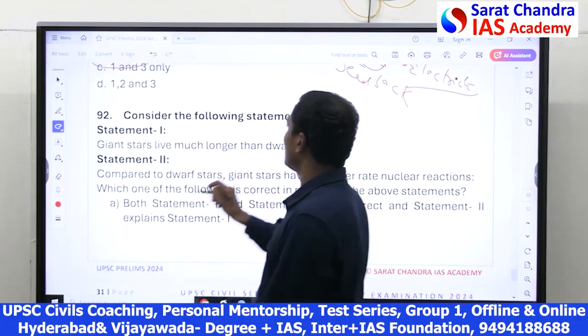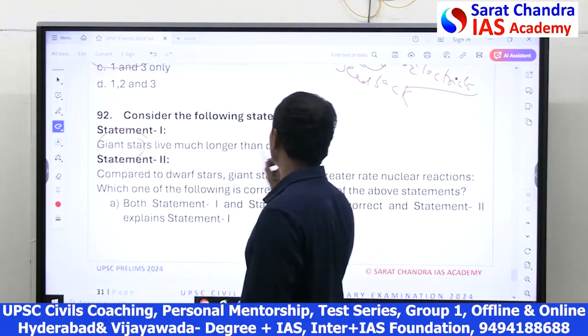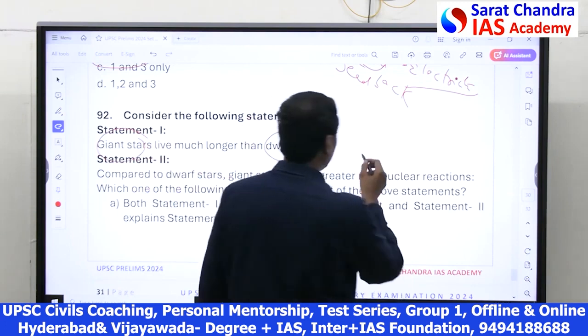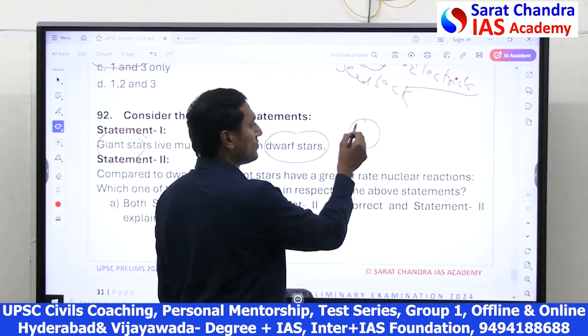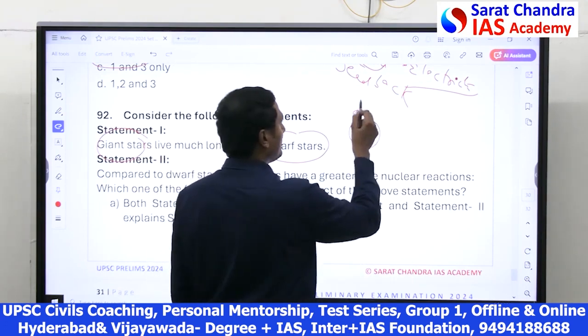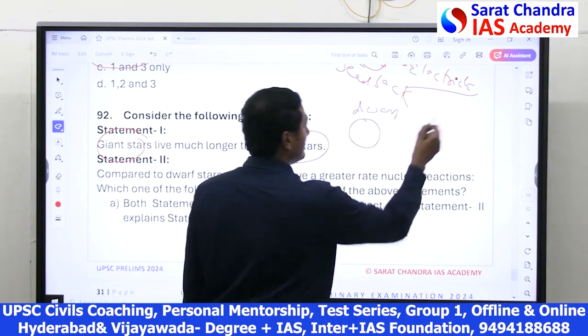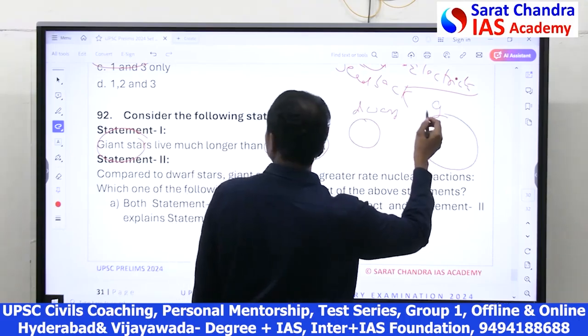Then, this question is about giant stars versus dwarf stars. Generally, dwarf stars means small stars. Dwarf means small star. Giant stars are bigger.